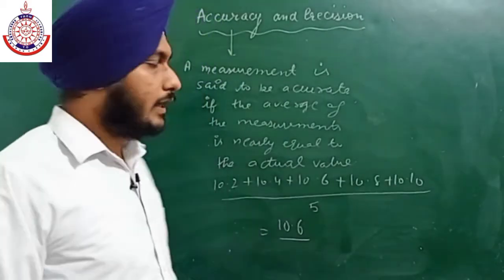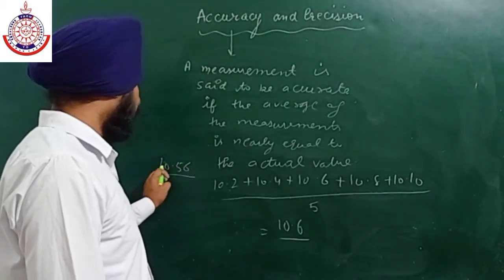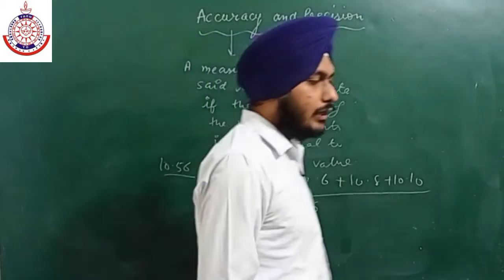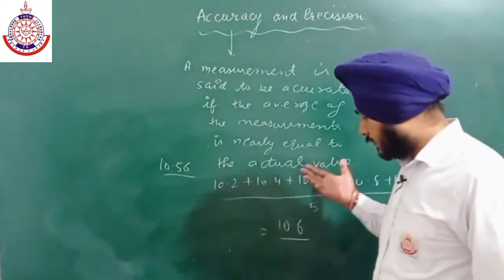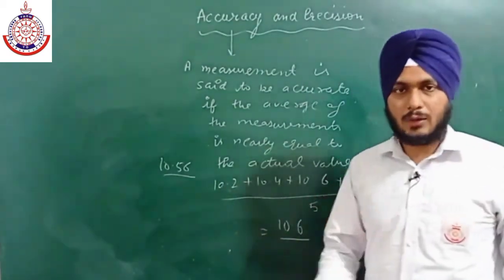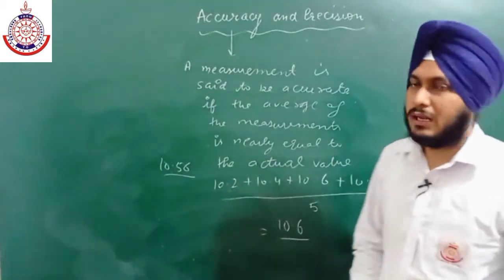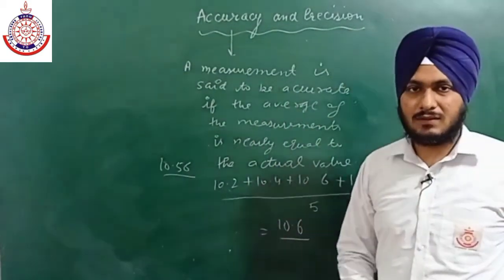And if the correct value is also 10.6, or 10.56 something, or in between 10.5 to 10.6, then we call it an accurate reading. We say that our measurement is accurate. Okay, now what is precision?